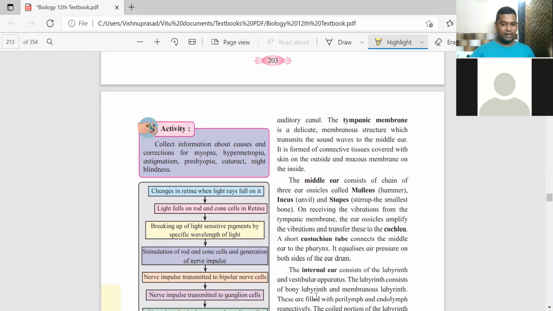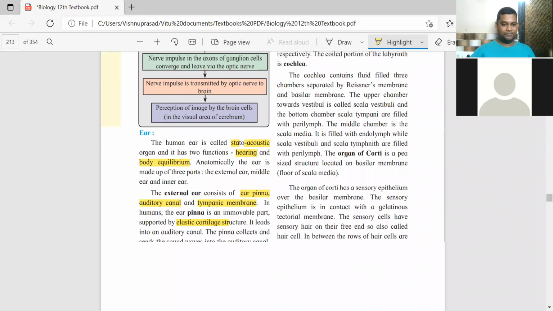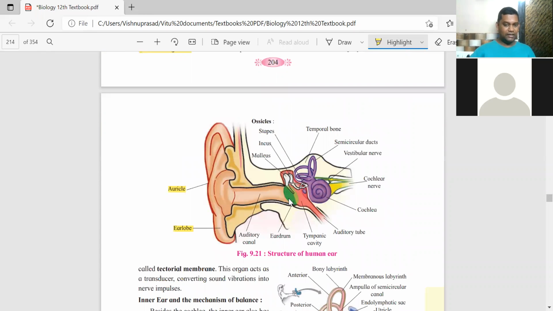Now, innermost to the auditory canal, the auditory canal innermost end, there is a structure called the eardrum. Tympanic membrane करके भी बोलते हैं इसको. It is correctly labeled eardrum, but literally there is no drum over there.